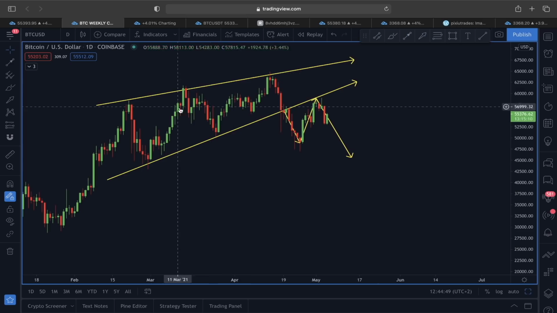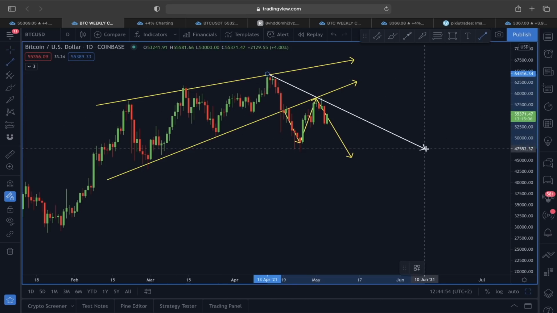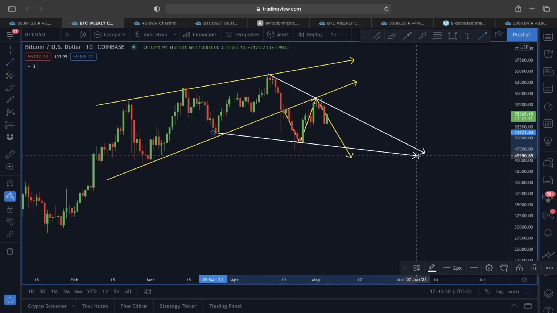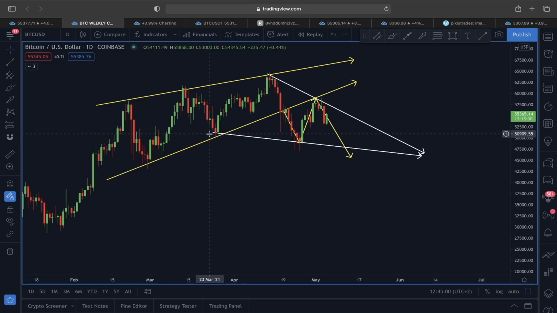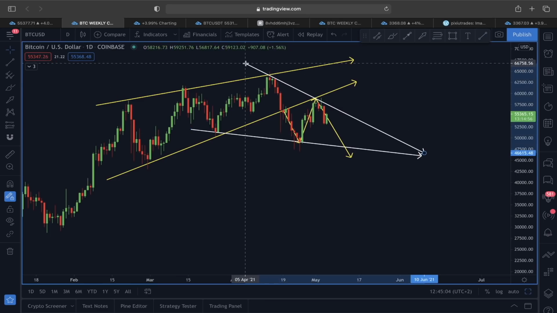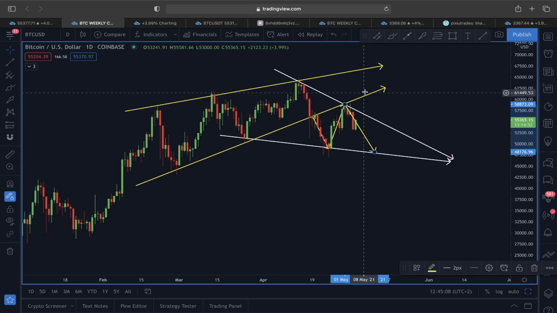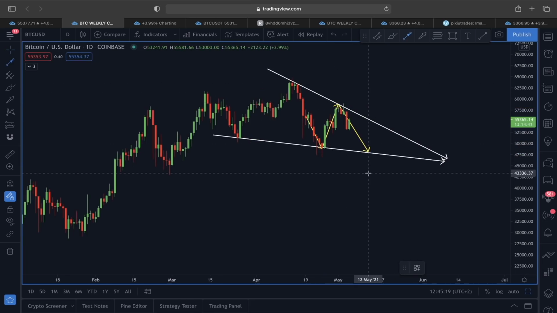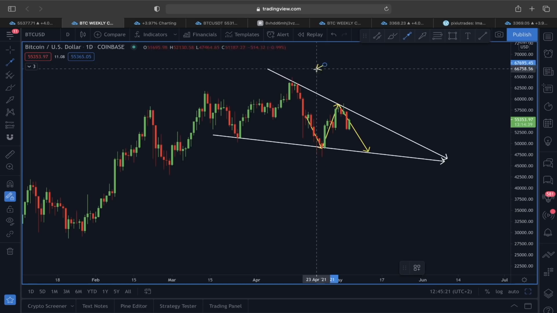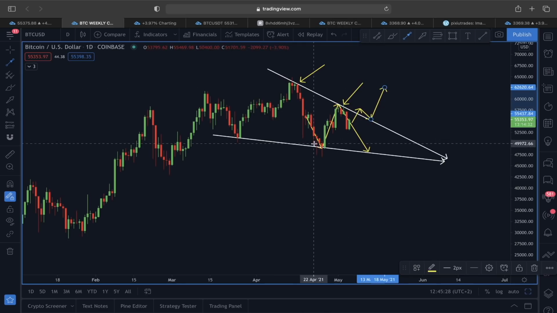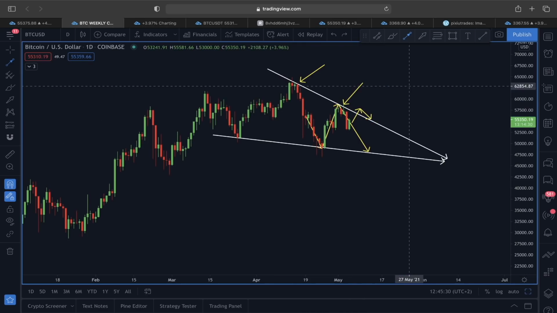But if we look at this price structure here and add another scenario, let me take another one here. So if you just monitor this price movement here, you can see we are also forming this falling wedge, not just the rising wedge, we are also forming this falling wedge. So according to this falling wedge also, for now, the most important thing in a daily time frame is to break out of the upper line area of this falling wedge. If this is going to happen, right, then there is a very likely scenario that price is going to continue here in an upward direction. Why?